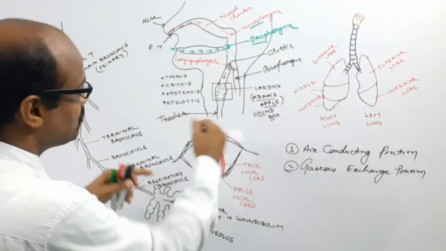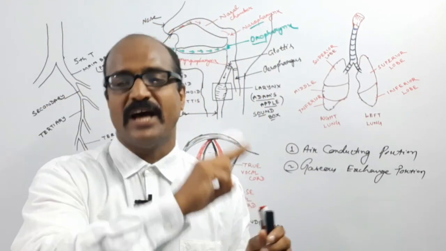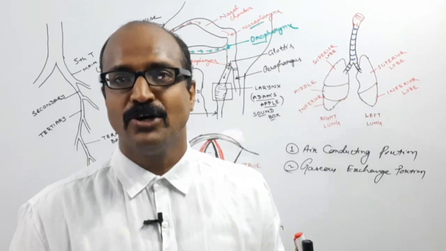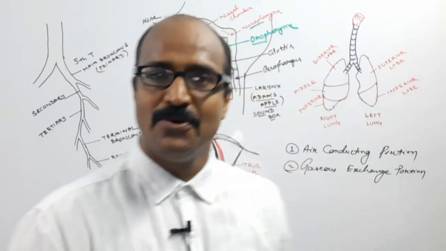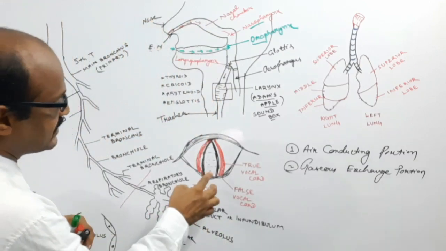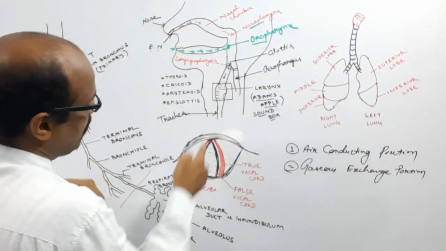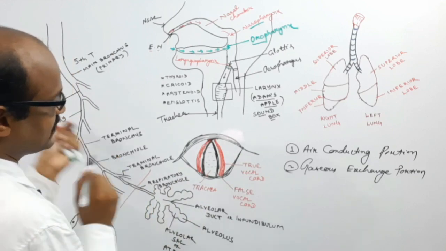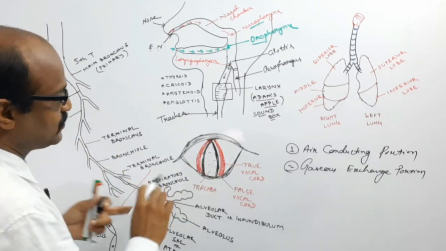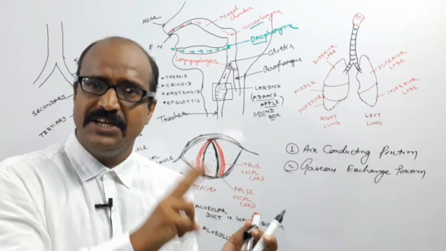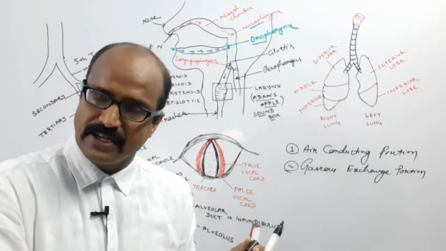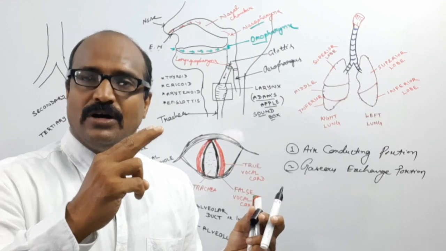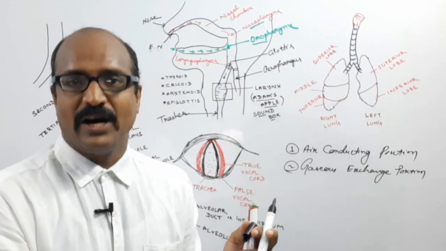Okay, so these vocal cords may be of two types, false vocal cord and true vocal cord. Suppose that this is the opening of the larynx. So it has two false vocal cords, then another two true vocal cords.